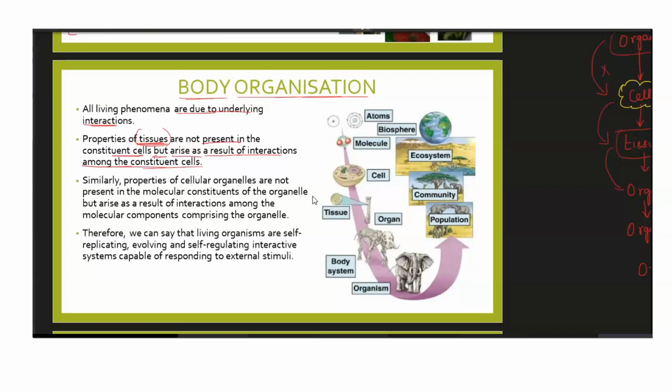Similarly, properties of cellular organelles are not present in the molecular constituents of an organelle. Means that if there is an organelle, let's say this is a mitochondria. Now, this mitochondria is made up of an outer membrane and an inner membrane. It is also made up of fluid that is present, which is called the matrix.